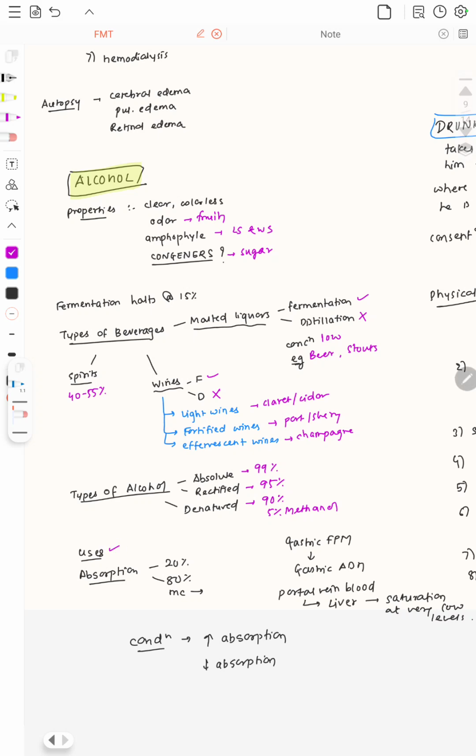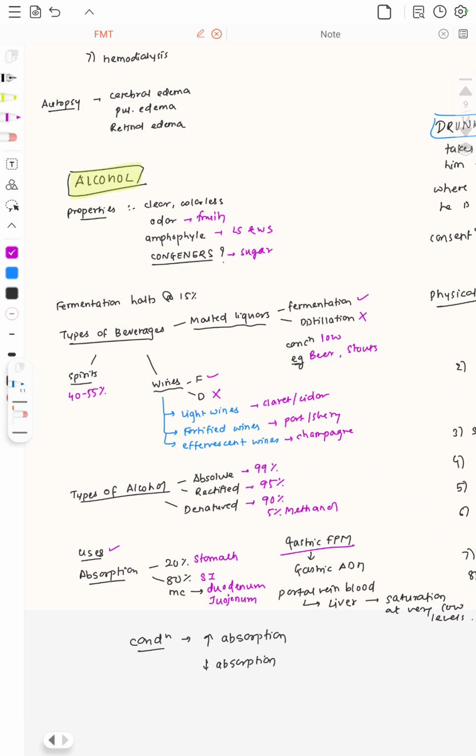In absorption, 20% of the absorption takes place from the stomach, and 80% takes place from the small intestine. The most common absorption takes place from the duodenum and jejunum. Now all the absorption undergoes gastric first pass metabolism, because of the presence of gastric alcohol dehydrogenase. Then it is absorbed into the portal vein. The portal vein goes to the liver.